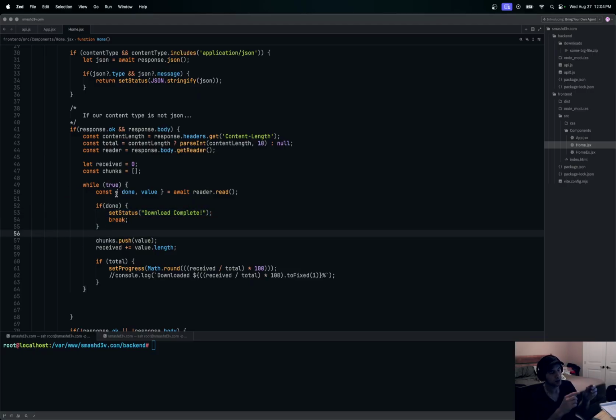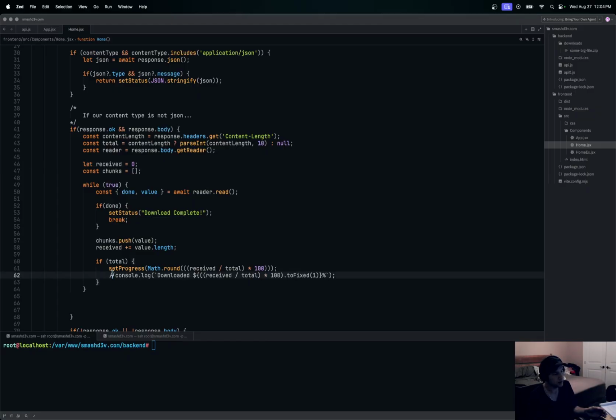Okay, if it's not done and there's still more to read, we're going to just push a chunk to our chunks right here, and let's set our progress, and we'll say how many. We'll push our chunk to this chunks here, and then set our receive value to plus equals value dot length, and that should be in this value here. Okay, from this read value, it knows how much we received.